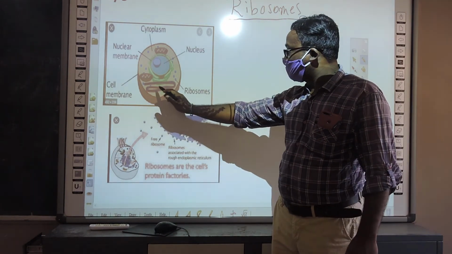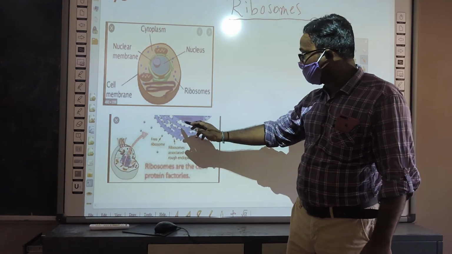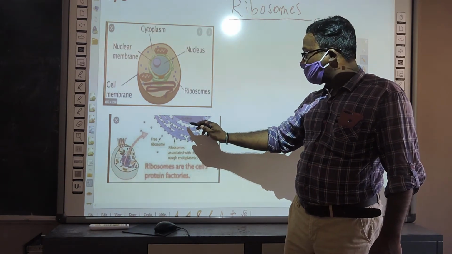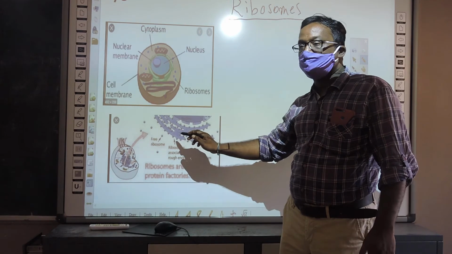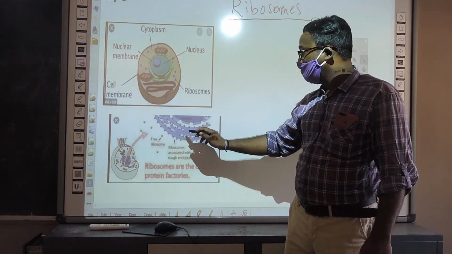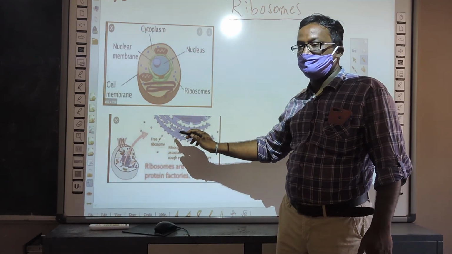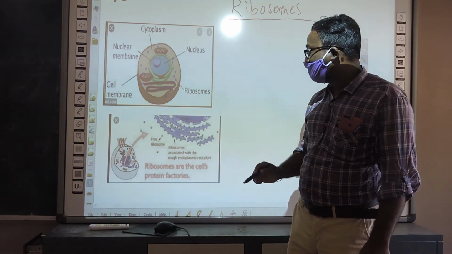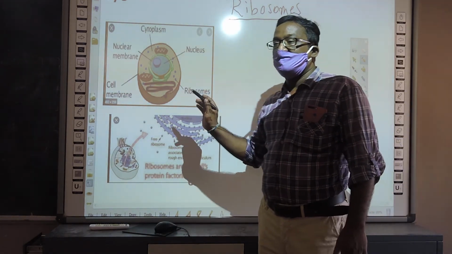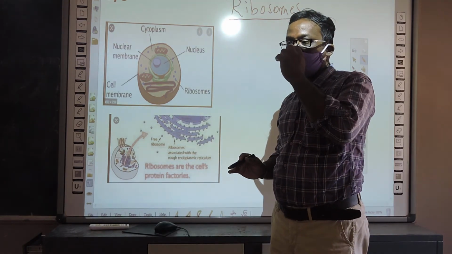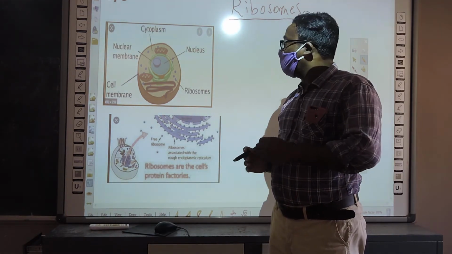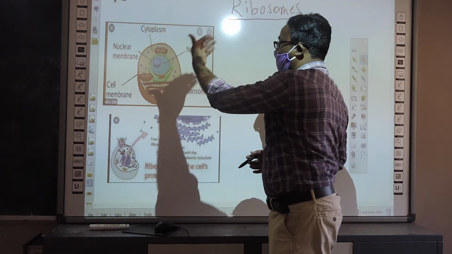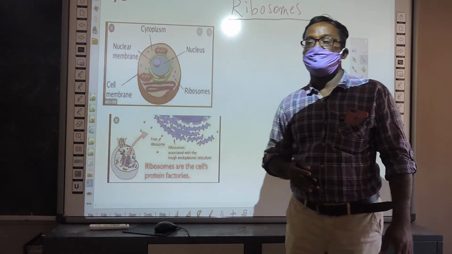And see this picture, here the ribosomes are attached to some membranes. That membrane is the endoplasmic reticulum. So the ribosomes which are attached to the endoplasmic reticulum are called attached ribosomes. Some are free in the cytoplasm.